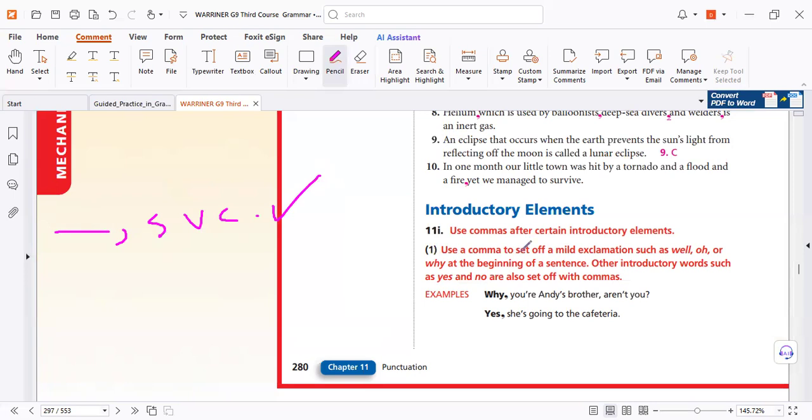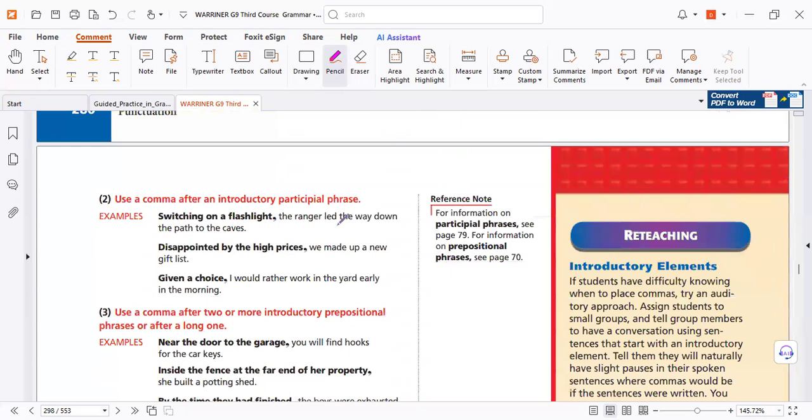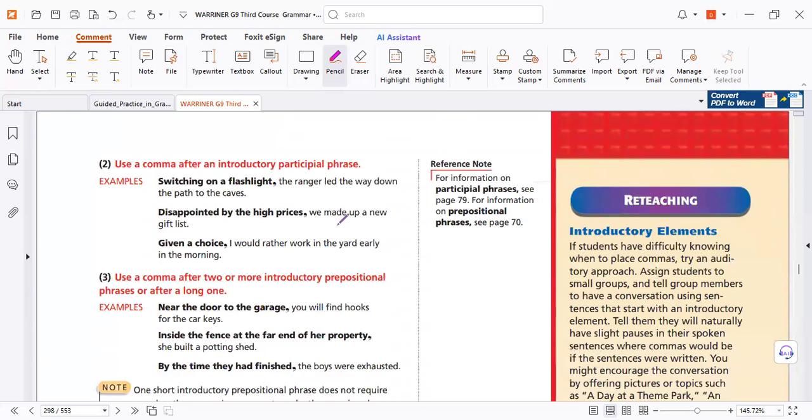So here we can use introductory elements like that. Why? And then ask a question. Yes, why not? So we can use a mild exclamation like well, oh, why, as you see. We can use, look, any phrases. As I told you before: phrase, comma, subject, verb, complement, correct. So we can use any phrase, by the way, but most commonly a present participle phrase or past participle phrase. Why not? Comma before the subject. Remember, we are going to test this here. We need a comma necessary before the subject.